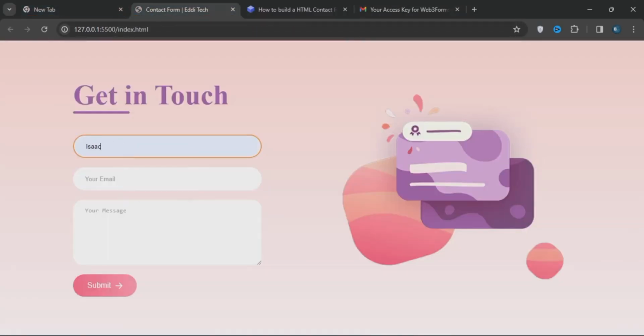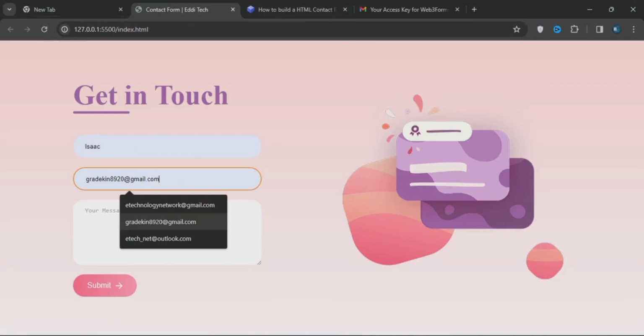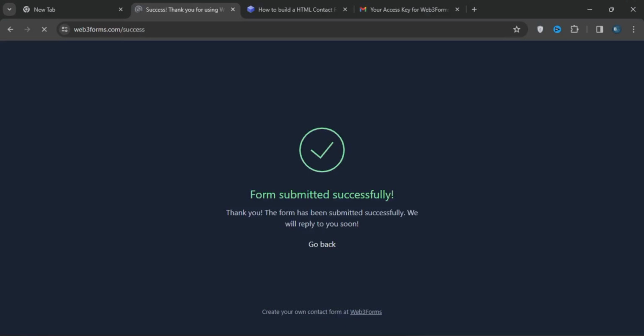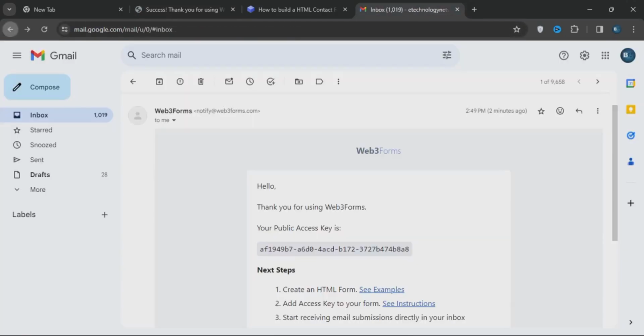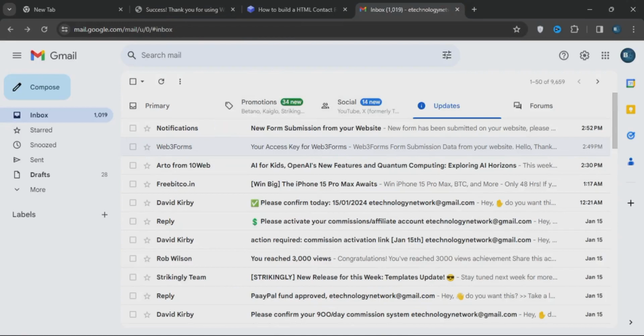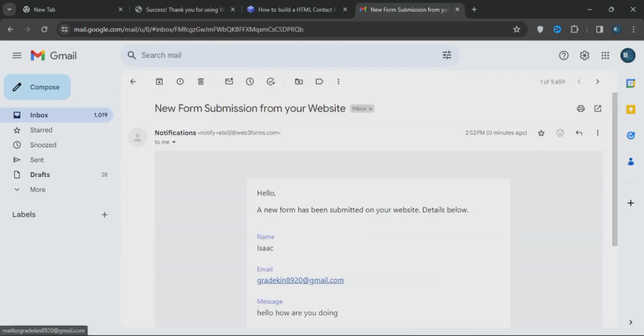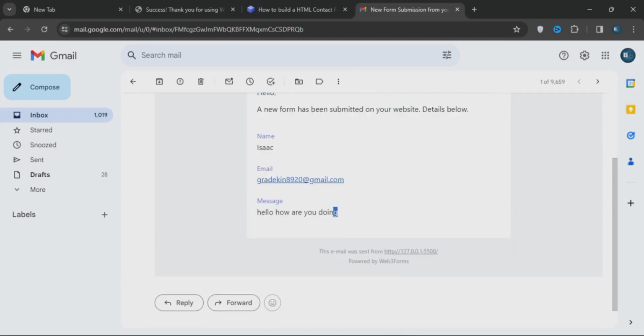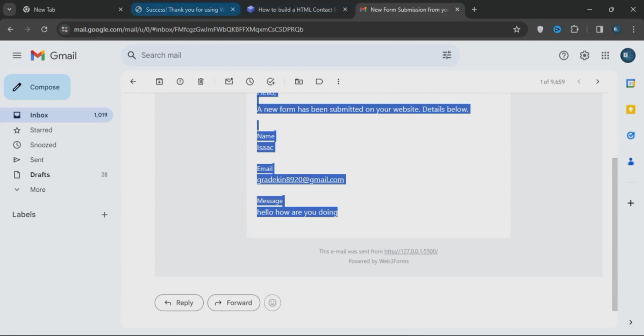So let me input the name, input the Gmail, and type hello, how are you doing? I'm going to click on the submit button. Form submitted successfully. This message goes straight to my email. You can see the new form submitted from your site. Let me open that. Hello, how are you doing? Along with the name and the Gmail. So you see that.